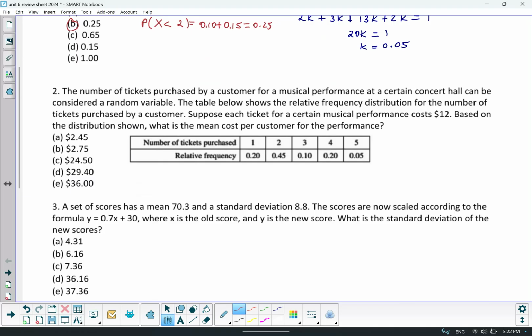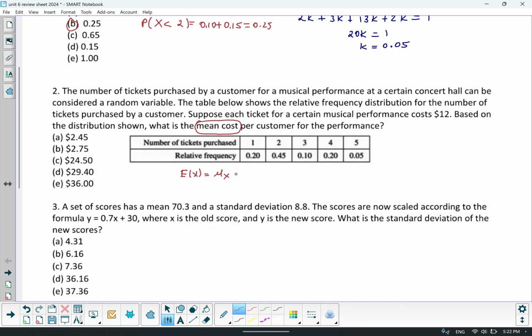Problem number 2, you're given a table that represents the number of tickets that customers can purchase, and they can purchase anywhere from 1 to 5 tickets. We're told that each ticket costs $12, and they said based on the distribution, what's the mean cost for the performance? Well, the key thing is mean cost. So there are a couple of things you can do, but probably the easiest is to get the mean number of tickets purchased. So the mean number and expected value are the same thing.